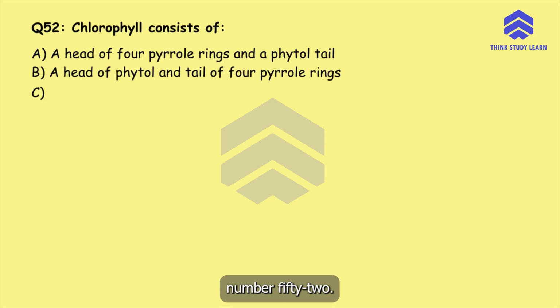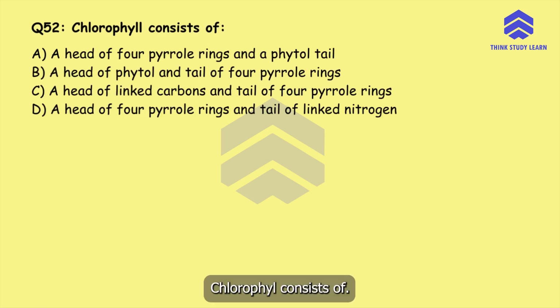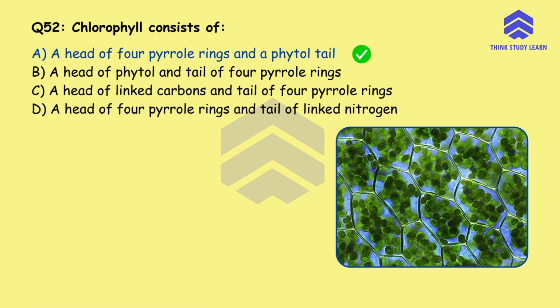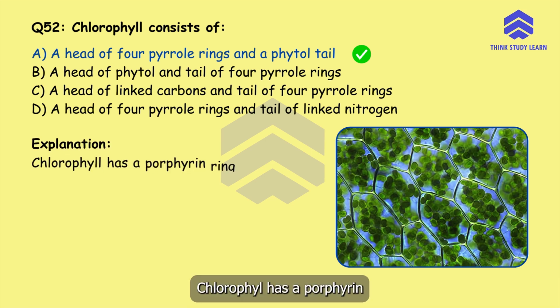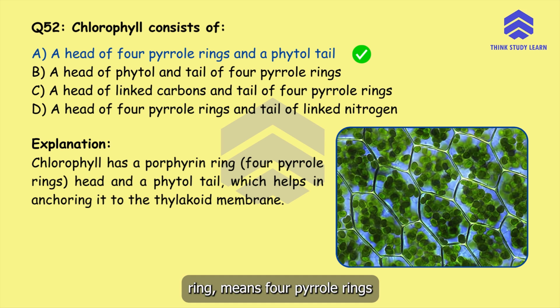Question number 52. Chlorophyll consists of. Out of the given options, the correct answer is option A. A head of 4 pyrrole rings and a phytol tail. Chlorophyll has a porphyrin ring, meaning a 4 pyrrole rings head, and a phytol tail, which helps in anchoring it to the thylakoid membrane.